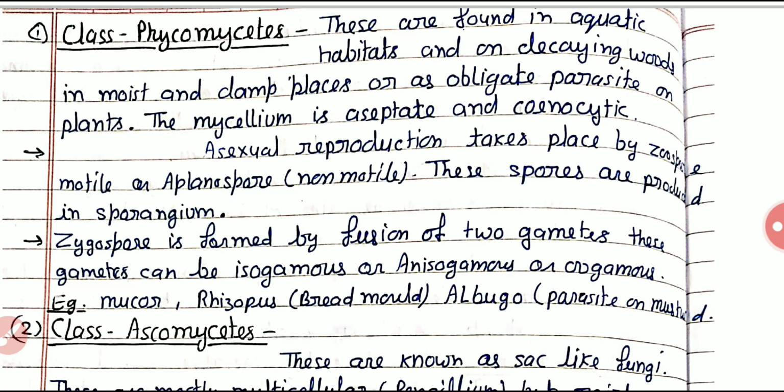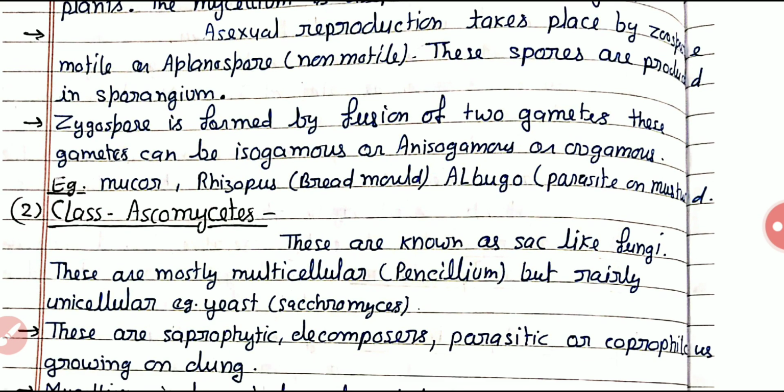The second group is the Ascomycetes and Basidiomycetes. Asco and basidio are literally the same, but the difference is the fruiting body. The fruiting body having the cup shape is called the ascus, so these are called the Ascomycetes.